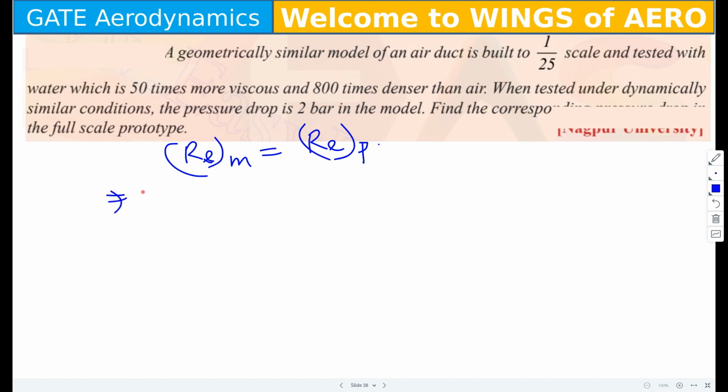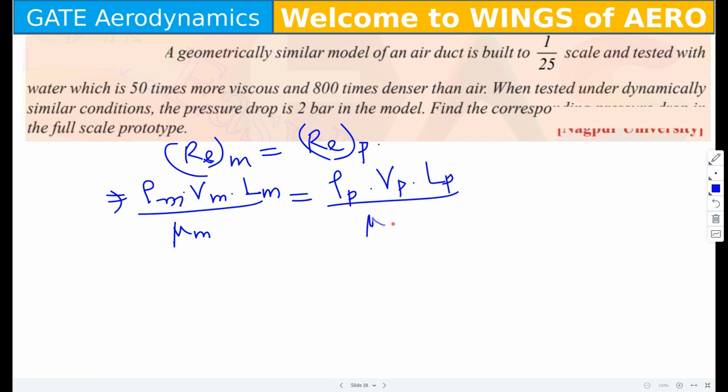This can be written as rho m into Vm into, they have given length, so we will write Lm, by mu m, equals rho p Vp Lp by mu p. Now all the values of the ratios are known to you. From there you can find Vm by Vp or Vp by Vm, whatever it is, you can find out the relation between them. Some values you will get.